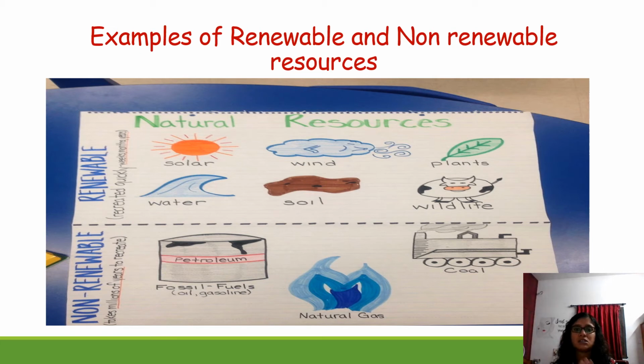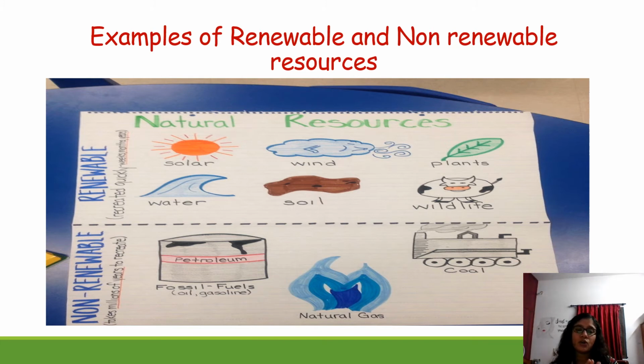Then water, soil, wildlife. Now wildlife is renewable, but if people keep on hunting this wildlife, or keep on cutting the trees, one or the other day, definitely wildlife, plants and water will come to the list of non-renewable, because it will get over if we keep wasting like this. As of now, it is renewable, so we can thank God that we have enough resources, we have more. Now non-renewable resources are fossil fuels, that is petroleum. From fossil fuel we are getting petroleum, natural gas and coal.